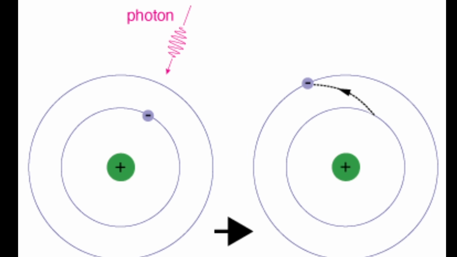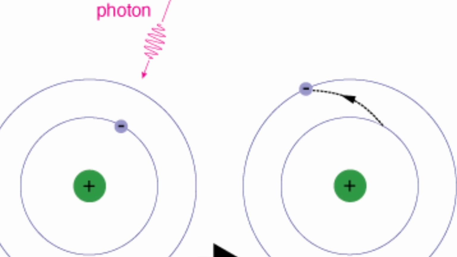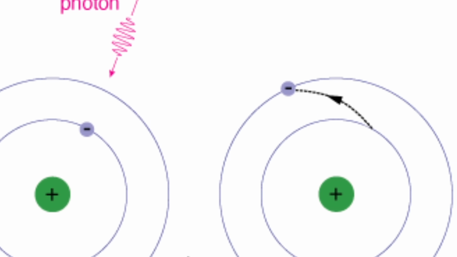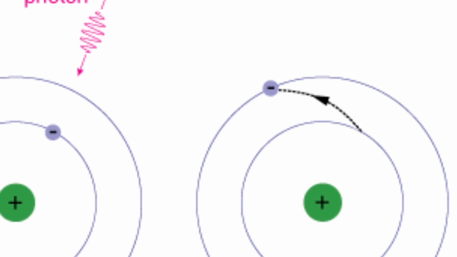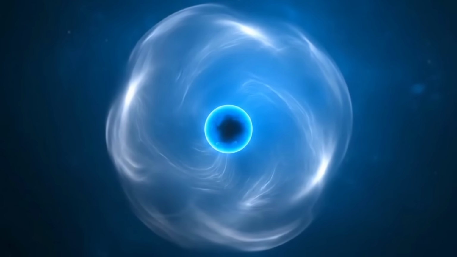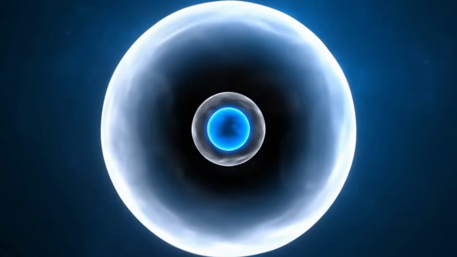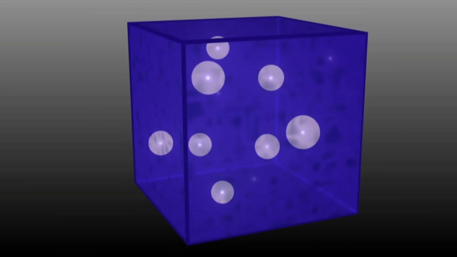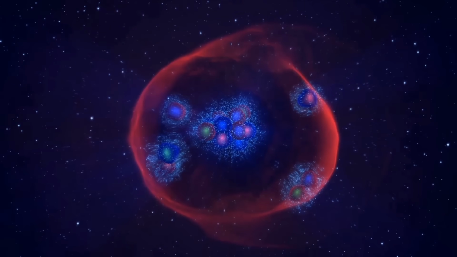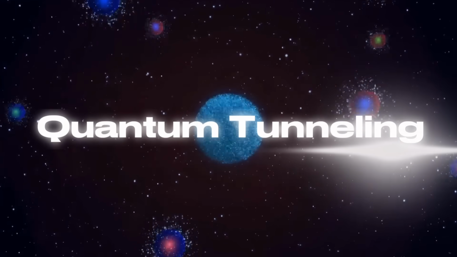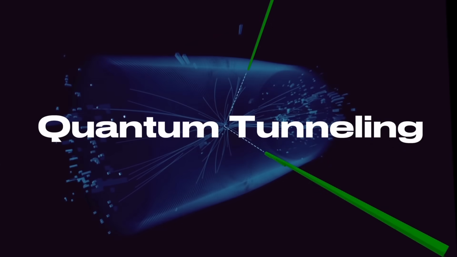So, when scientists talk about electrons jumping between energy levels, they're not talking about particles hopping from one orbit to another. What's really happening is that the electron's wave pattern changes shape. It reorganizes itself into a new stable form that fits the atom's potential field perfectly. Well, with all this, we understood the basics of quantum mechanics. Now, let's explore a fascinating phenomenon called quantum tunneling.